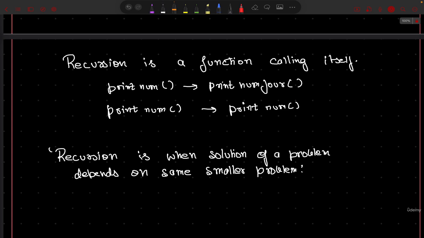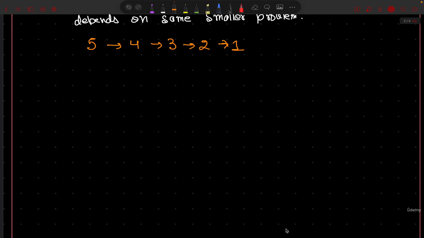So effectively, from 5 it is the exact same problem, the code is exactly the same, then 3, then 2, and then 1. All of these are the same problem, but smaller than the previous one. They use the same code, same logic, and overall I am moving towards convergence, where my code is going to stop, which is 1 in this case. So this is exactly how we have to remember recursion: when the solution of a problem depends on the same smaller problem. Now we are good. I hope these exercises help you understand a lot better how functions work.